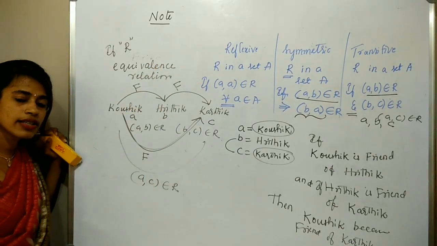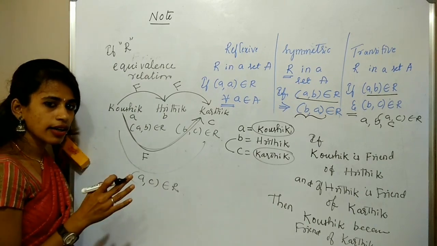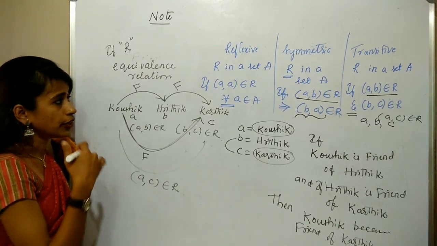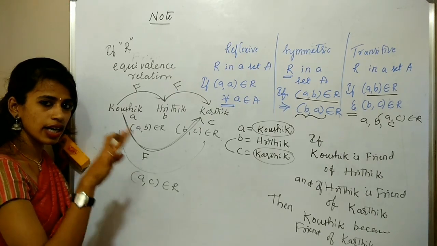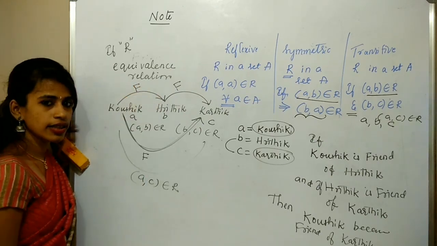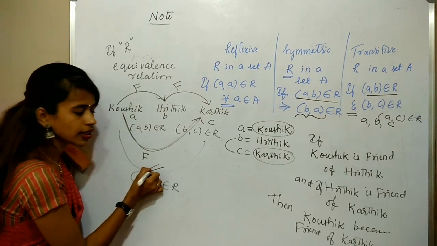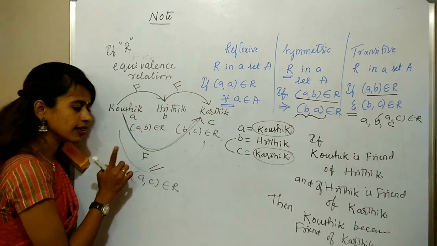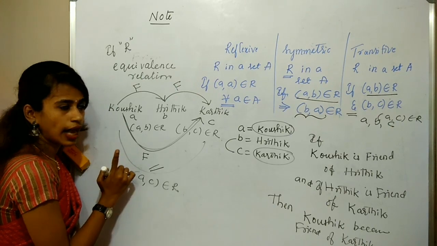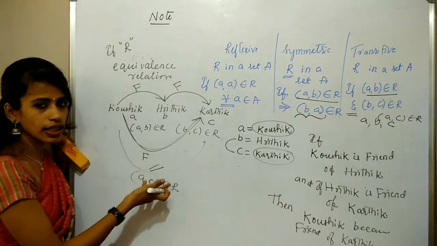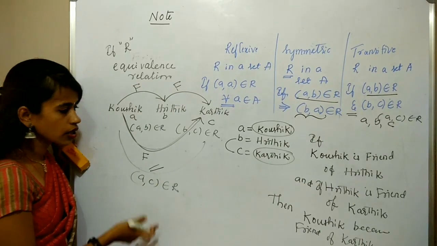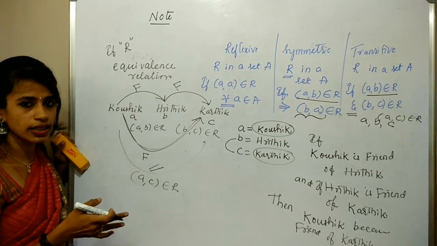So define equivalence relation: a relation R is said to be equivalence if it is reflexive, symmetric and transitive. Here the friend relation is an equivalence relation because it is reflexive, symmetric and transitive. Therefore the friend relation is an equivalence relation. Is it clear? So it's all about reflexive, symmetric and transitive.